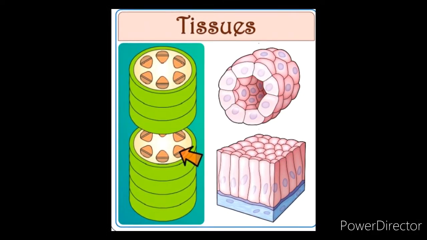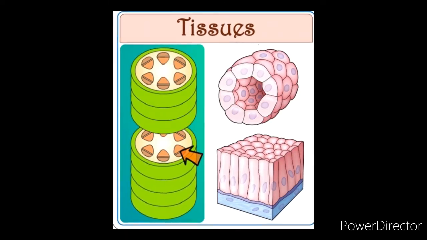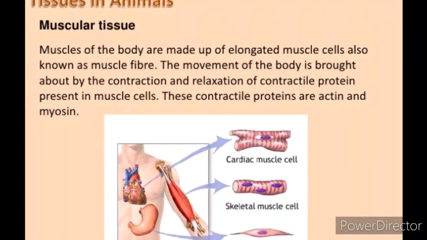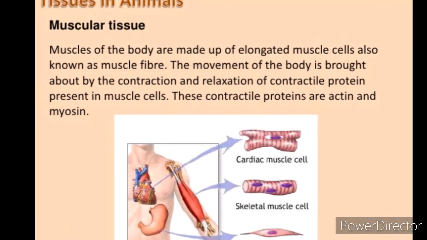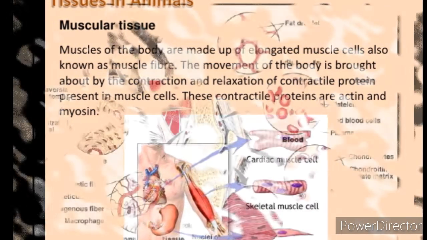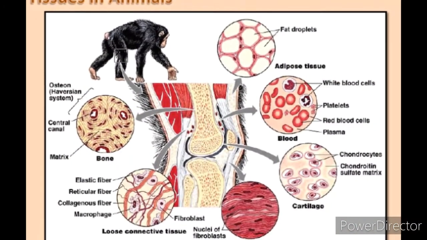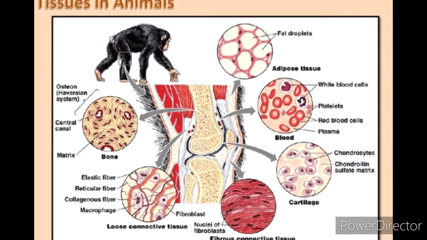In today's video we shall be discussing muscular tissue, nervous tissue and nerve impulse. So let's get started. Muscular tissue consists of elongated cells also called muscle fibers. This tissue is responsible for movement in our body. Muscle contains special proteins called contractile proteins which contract and relax to cause movement.